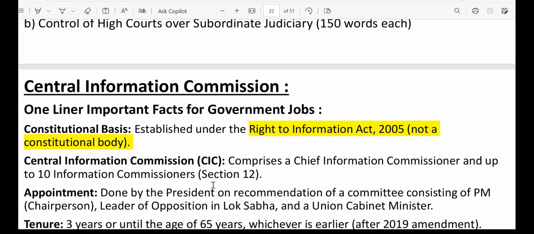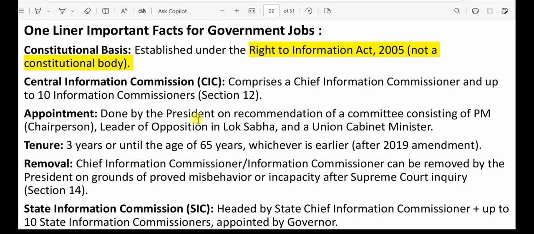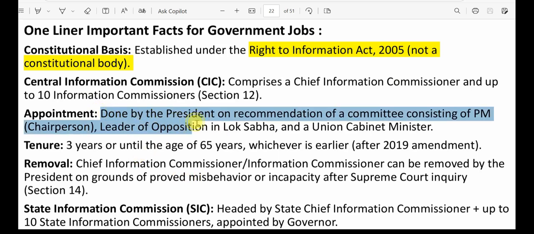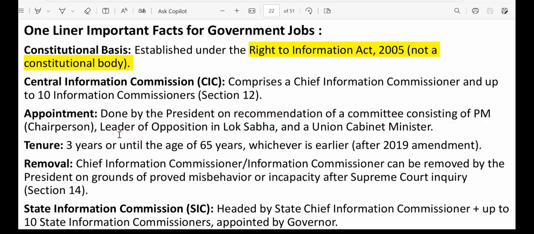The committee consists of the Prime Minister, who acts as chairperson, then the Leader of Opposition in the Lok Sabha, and a Union Cabinet Minister. So this change in the committee happened after the 2019 amendment. Now, if we talk about the tenure, it is a total of 3 years or until the age of 65 years, whichever is earlier. So the Information Commissioner will be there.